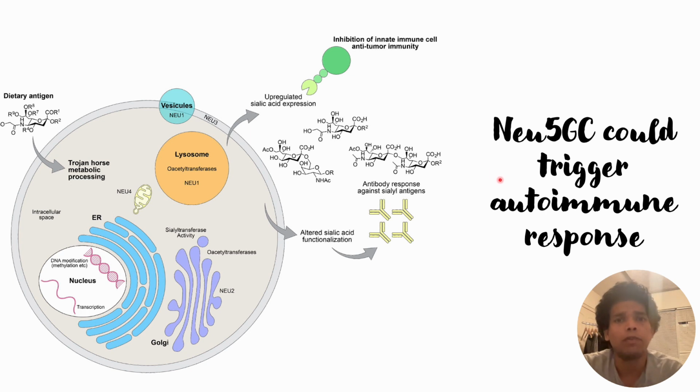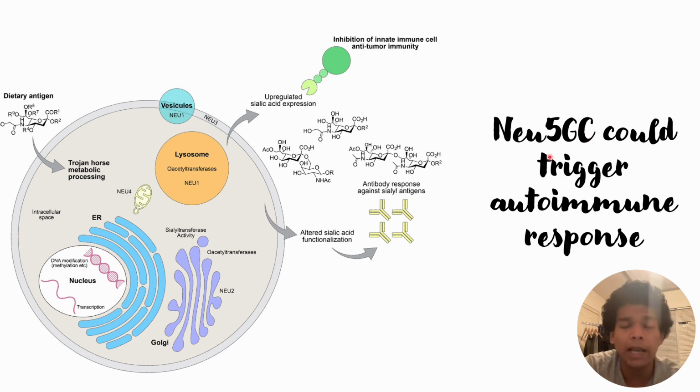However, the antibodies that can detect this Neu5Gc are still present in human beings, and in other mammals this Neu5Gc is still found.